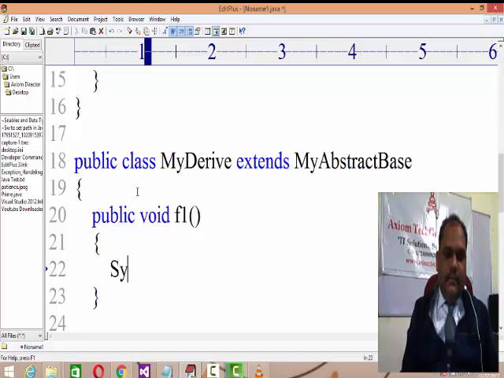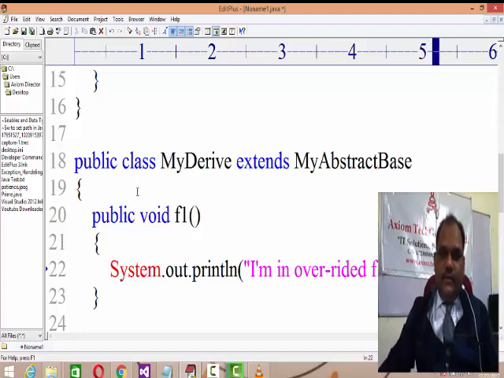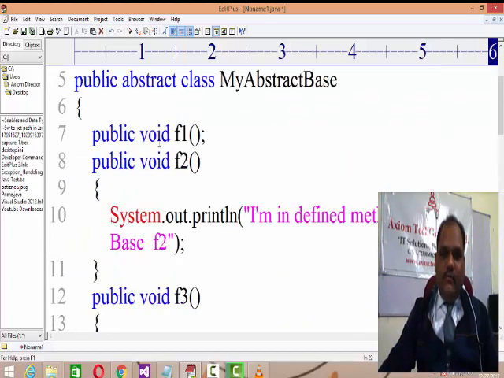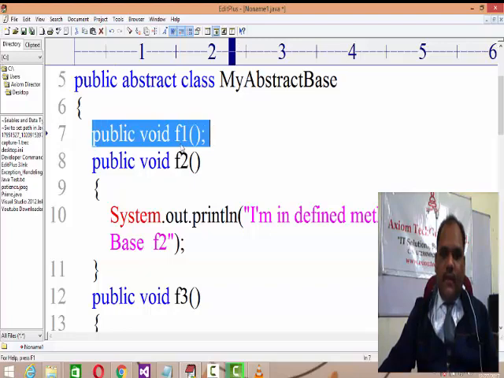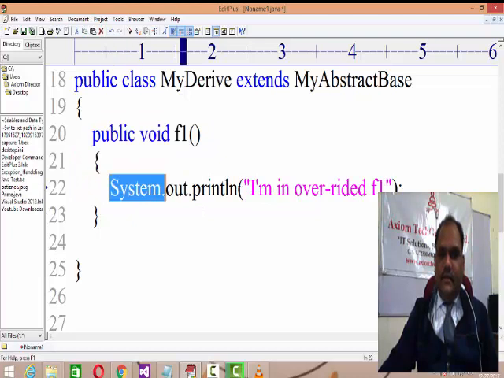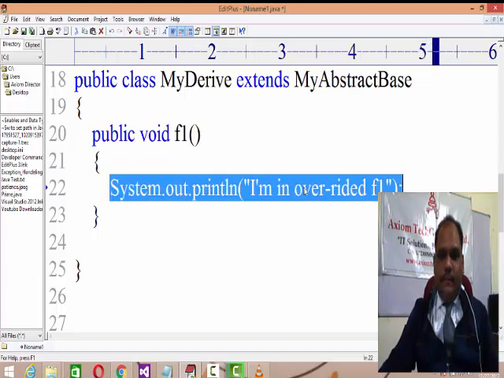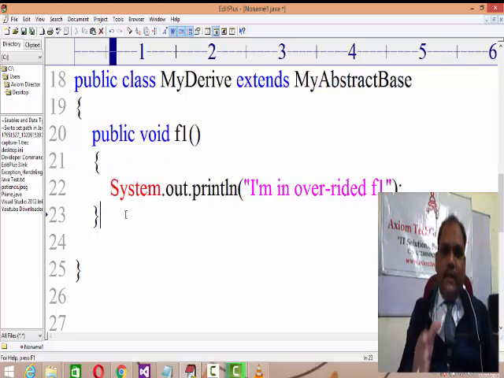Right? And then System.out.println, and in overridden f1. What does overriding mean? By referring to the grammar prescribed in the base, we redefine it with the same grammar but a different definition. Using the grammar of a base, we can redefine it in my current class, which is called overriding. We already discussed overriding in previous examples.